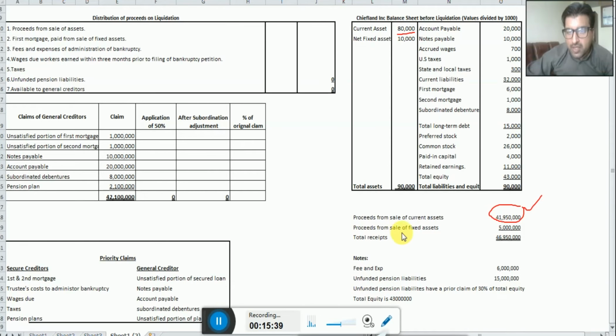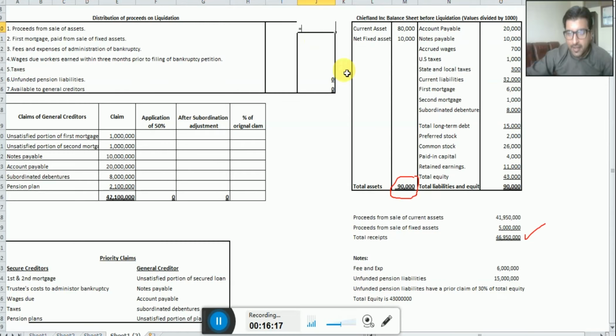And proceeds from sale of fixed assets. How much is the value of fixed assets? We have 10 million, but how much are we receiving here? 5 million. Almost 50% losses we have here. So you can say the total receipts we have is $46,950,000. We are liquidating and realizing $46,950,000.